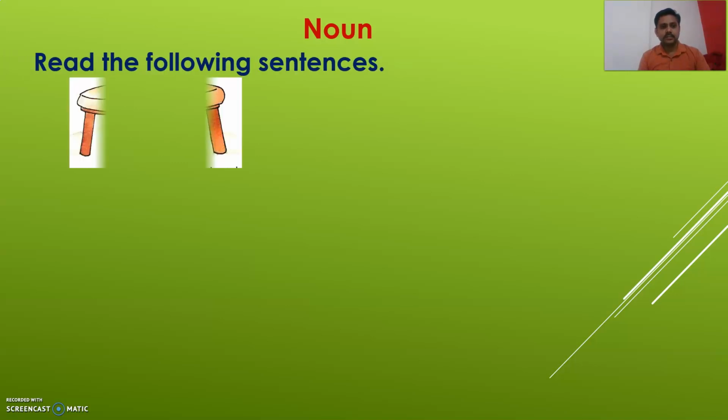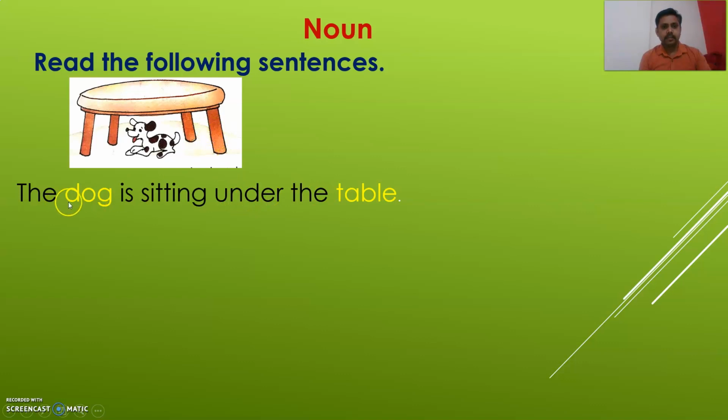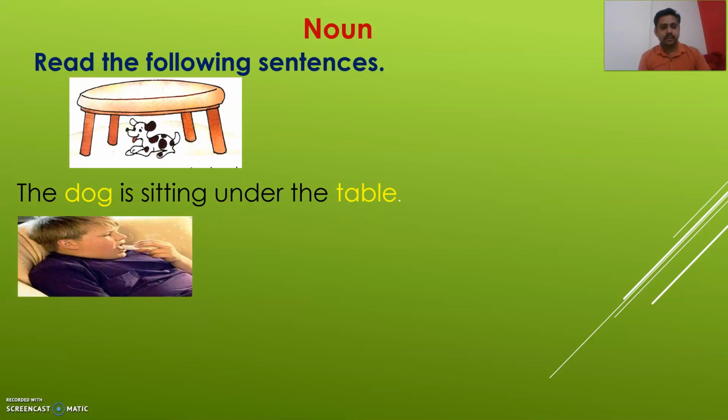Read the following sentences. There is a picture and here is the sentence. So read this sentence. The dog is sitting under the table. So the colored words are dog and table. So dog is the name of the animal and table is the name of the thing. Let's see the second picture. So read this sentence. Raman is fat. So here Raman is the name of the boy.